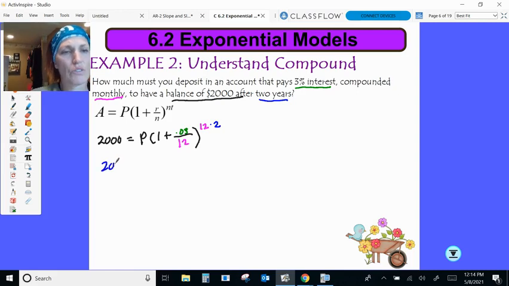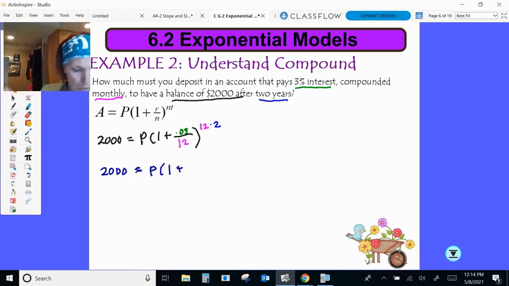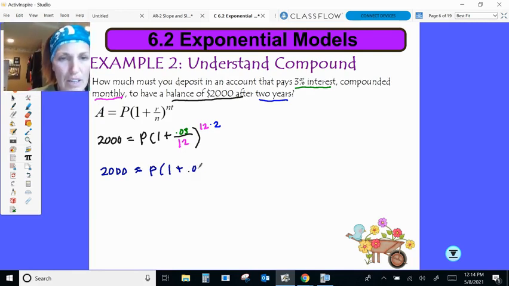So 2,000 equals P times 1 plus, and then 0.03 divided by 12 is going to give me 0.0025. And then to the 24th power.